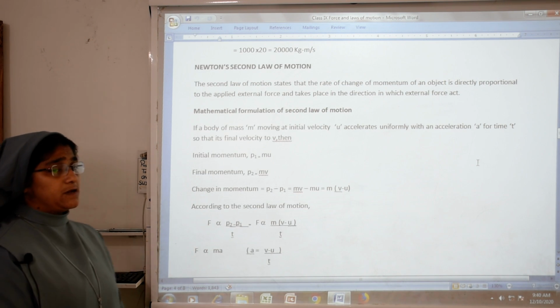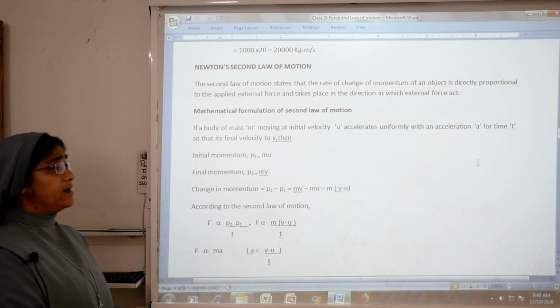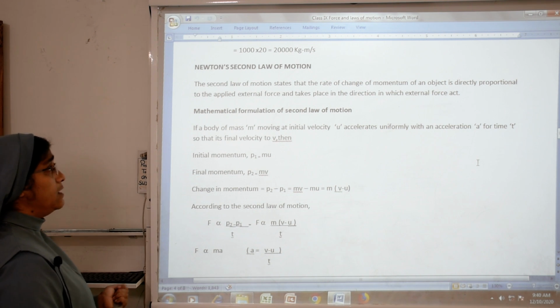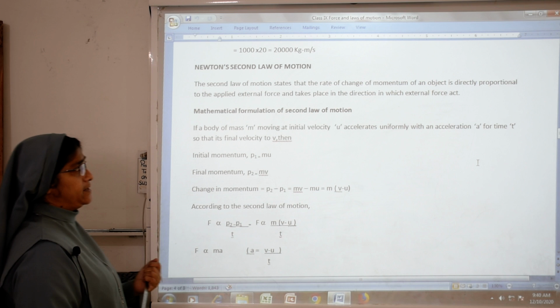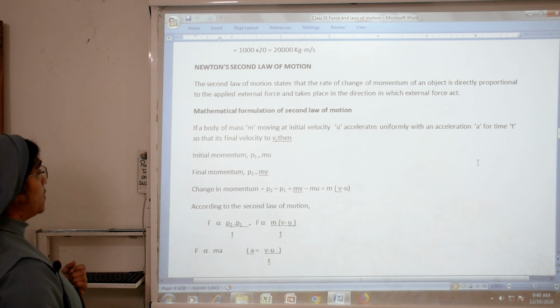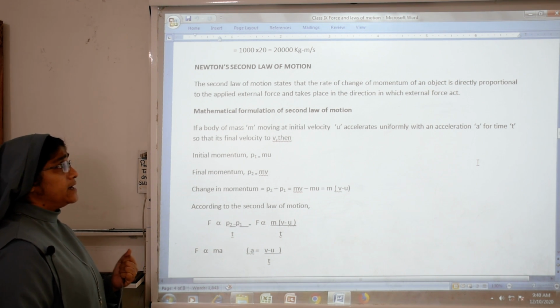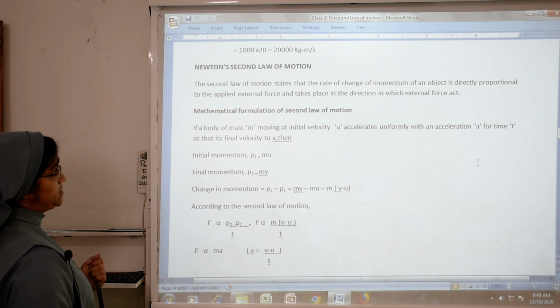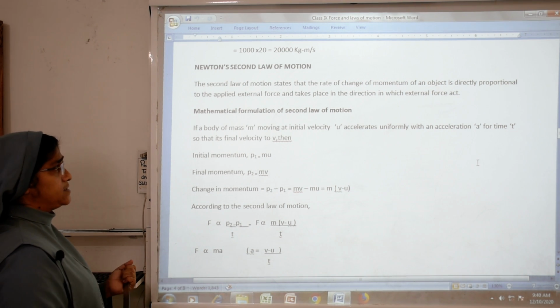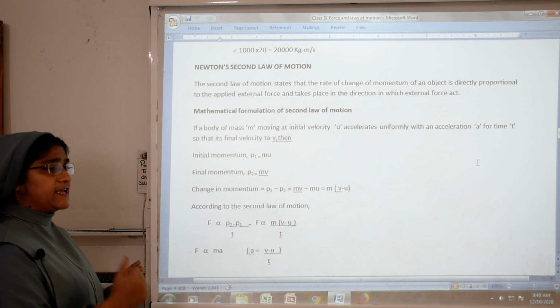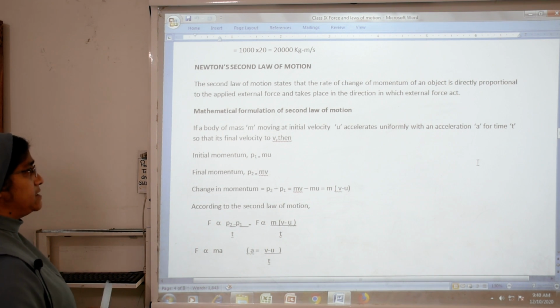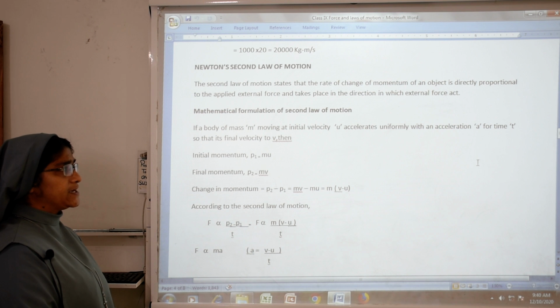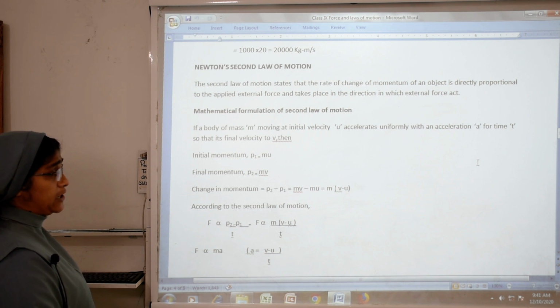Newton's second law of motion. The first law of motion is over. Next we will study Newton's second law of motion. The second law of motion states that the rate of change of momentum of an object is directly proportional to the applied external force and takes place in the direction in which the external force acts. First we see the mathematical formulation of the second law of motion.